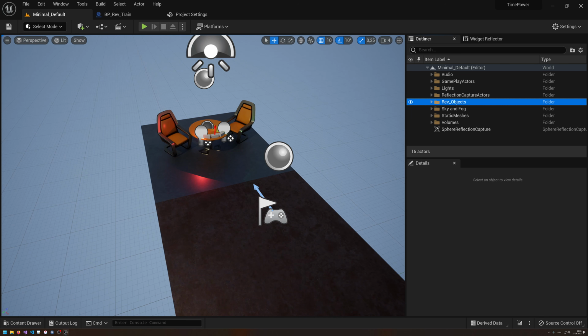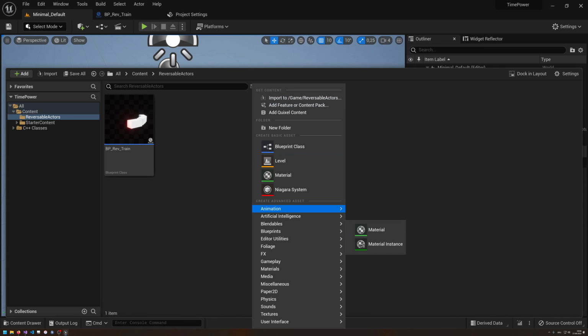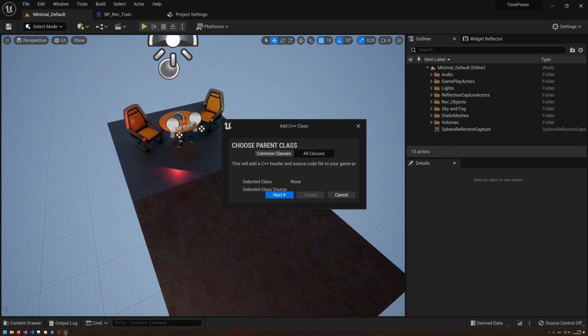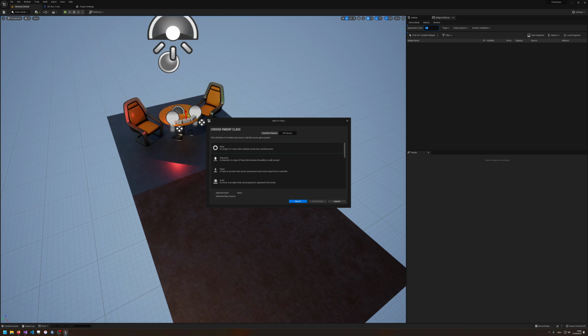The first system that we're going to implement in C++ is going to be our manager class. This is going to be a global actor that is going to be spawned in our scene. That is our time manager, and that's how we're going to call it. So let's create a new C++ class. Where are you? Okay, so Tools, New C++ Class. Okay, that is not fixed. That is bad. I hate you, Epic. You know that from my tutorial series.